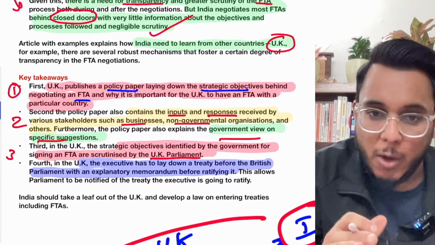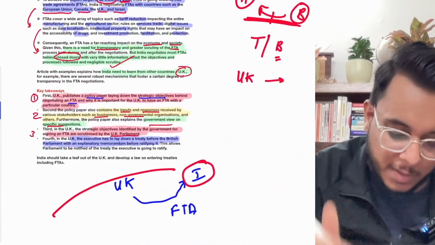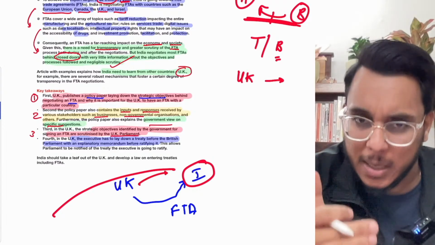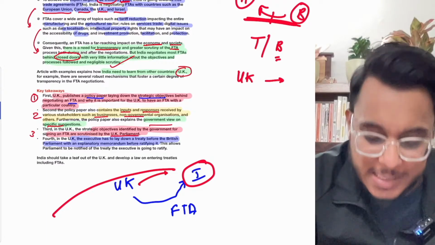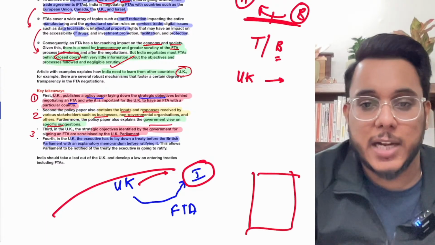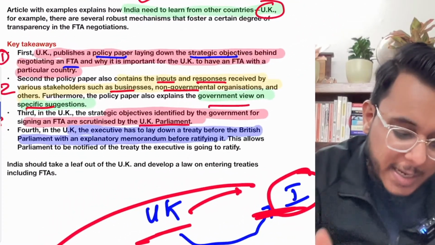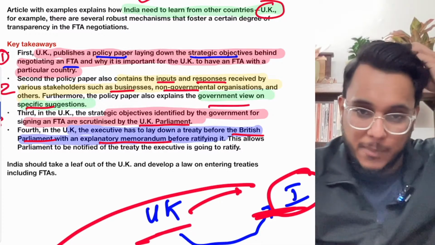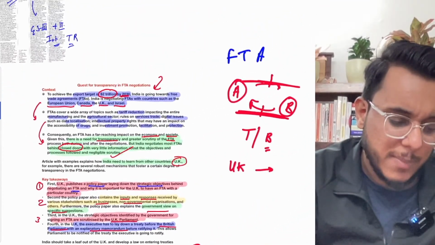Clear? Now the finalized FTA document. Number one, we have laid the strategic objectives, we have taken the comments from the business stakeholders, and we have had it scrutinized by the parliament. Then the final FTA document is prepared between the two countries. That final treaty has to be ratified by the British parliament with an explanatory memorandum. Only then will the FTA come into practice.